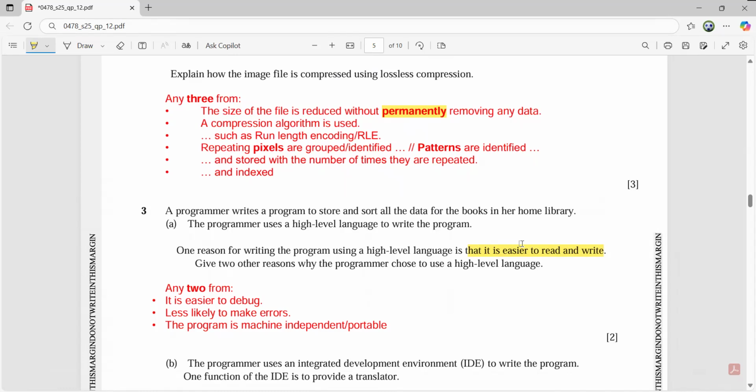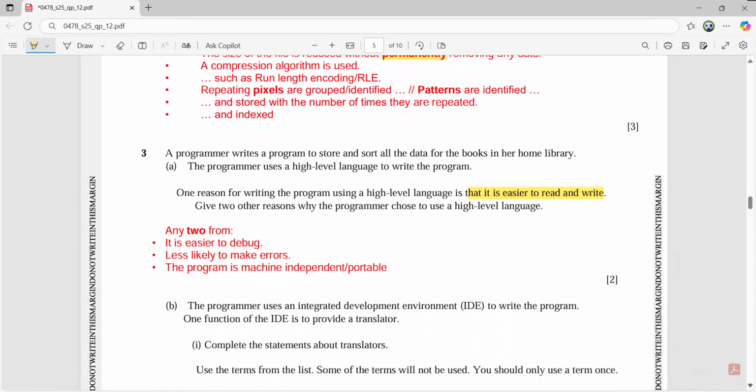The program is machine independent, or the program is portable, or you can say the program is not at all dependent on the machine. So in this manner, easy to debug, so simple, less likely to make errors as it is closer to English. And why? Because the program is machine independent or it is portable. So simple, 2 marks are yours. But be cautious, since this is already mentioned, you will not be mentioning the same points in your answer.